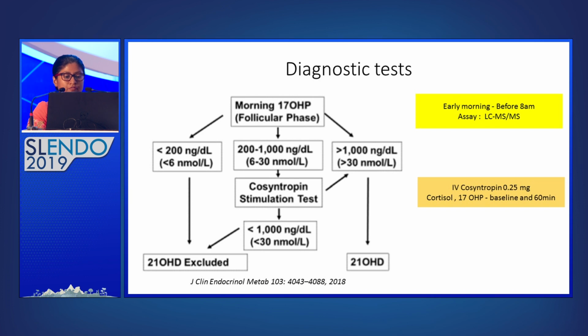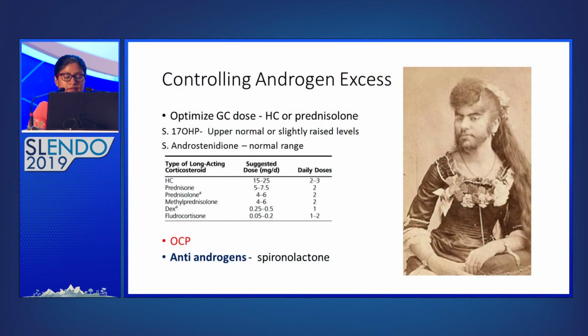So when we do the cosyntropin test, what we do is we take blood for baseline 17-OHP and ideally cortisol, and then we give 0.25 milligram of Synacthen and test 17-OHP and cortisol levels after 1 hour. So if the level is above 30 nanomoles per liter, you can confirm the diagnosis of CAH.